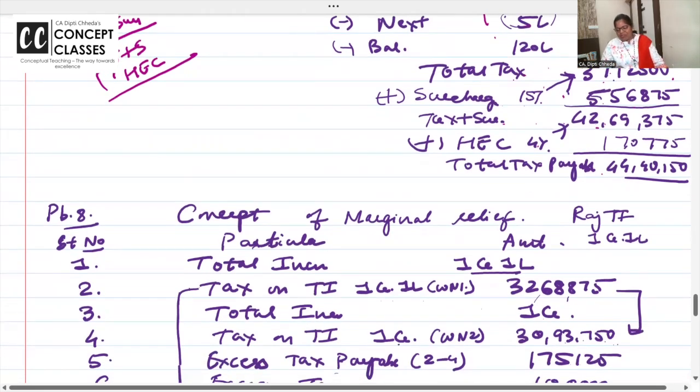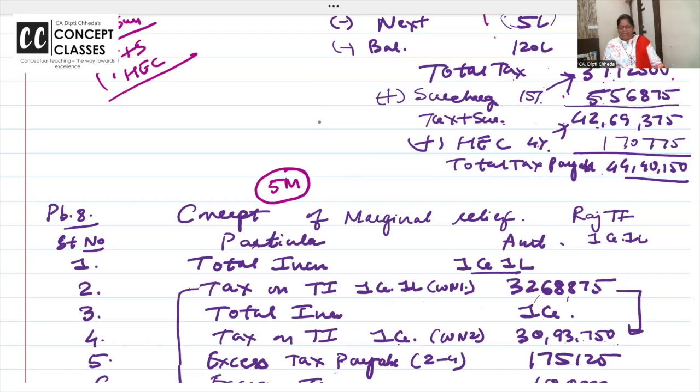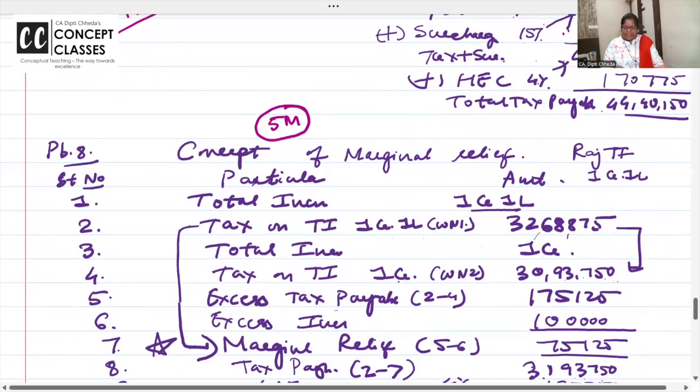Now, there's a concept of marginal relief. A 5 marks question is asked in the exam. I have given a lot of solved examples in my compiler, but to understand, let us pick up marginal costing, which we do in costing. Like that, marginal relief. What is this marginal relief? For every kind of tax where there is surcharge, now we are doing it for individual, HUF and others. If your income exceeds 50 lakhs, what's the surcharge? 10%. If your income exceeds 1 crore, what's the surcharge?